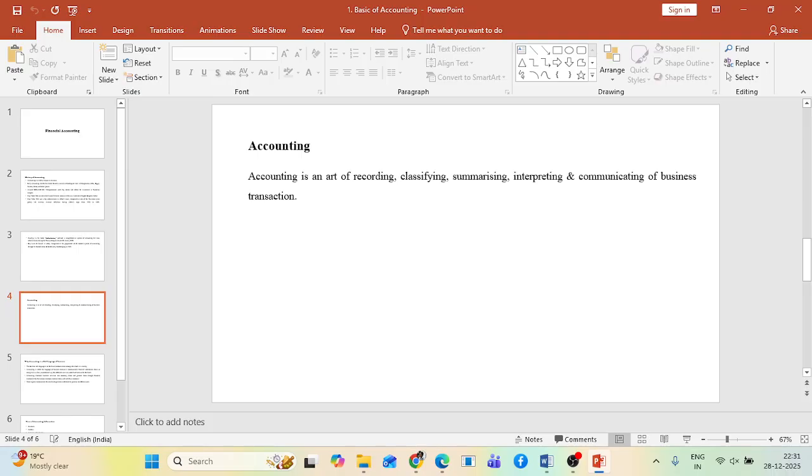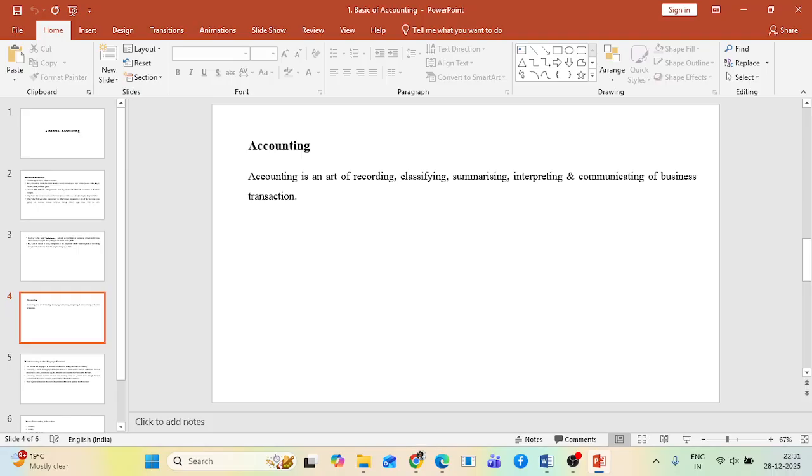So what is important? You need to classify all these transactions by posting them into a separate book known as the ledger, where you will classify all the transactions based on their nature. For example, you will classify all salary related transactions, all purchase related transactions, and all sales related transactions. So after the recording of transactions, you classify them in the subsequent step. After the classification of transactions, the next step is summarization. Summarization means preparation of the trial balance and your final accounts.